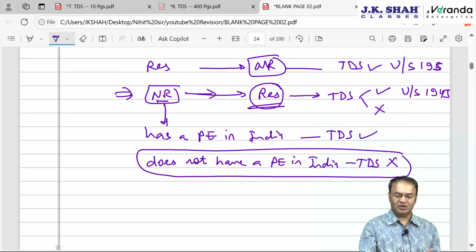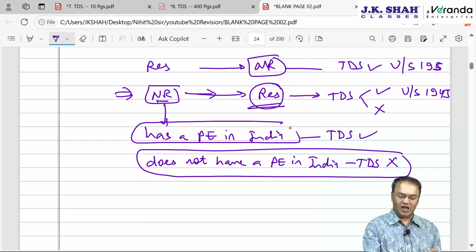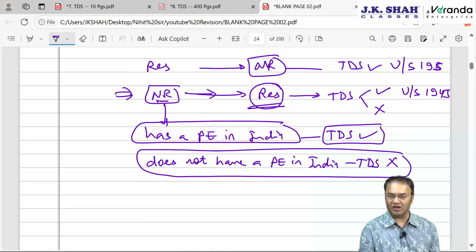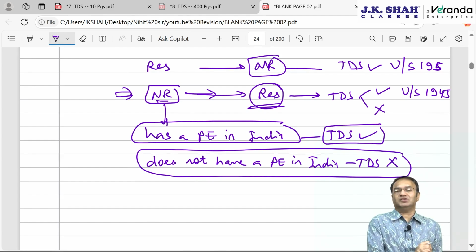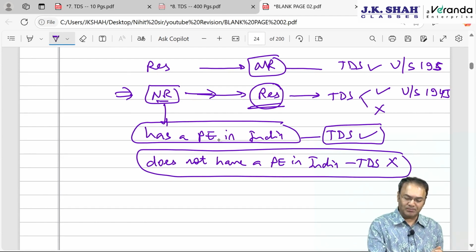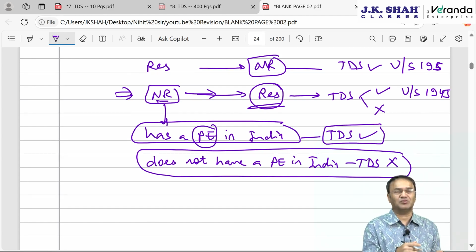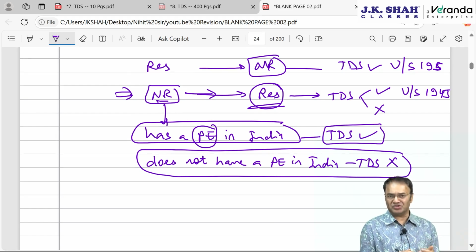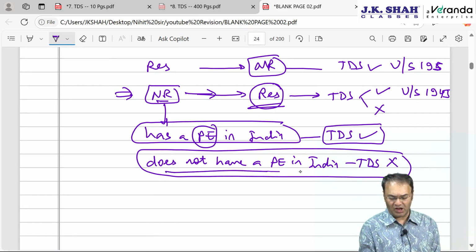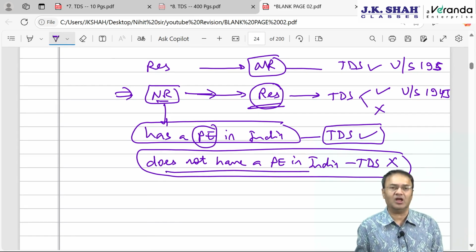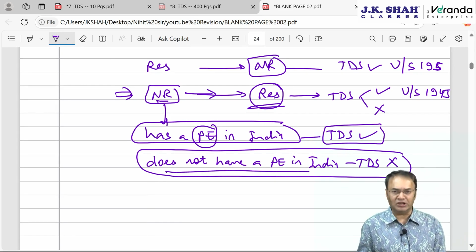However, in case they have a branch in India and they are making payment to me through the branch, then TDS will have to be applied. Ideologically, the government says if a non-resident has some presence in India, has some arrangements to make payment of TDS, they can deduct TDS, they can deposit TDS, file the TDS challan, then they should deduct TDS. But if they are totally out of India, have no presence in India, then we cannot expect them to learn Indian taxation law and comply with TDS provisions.